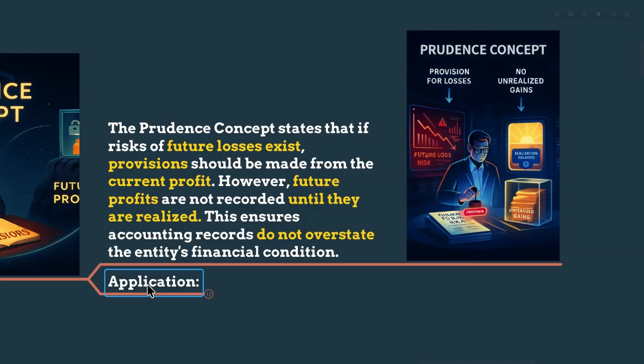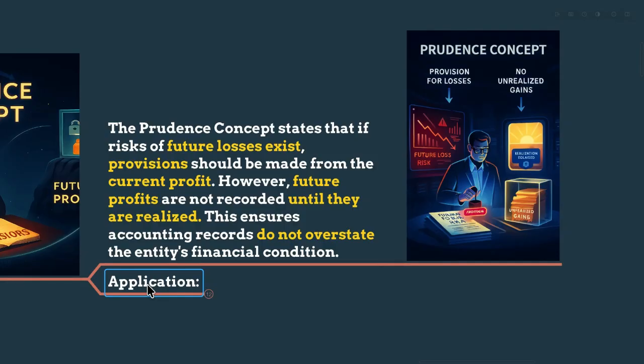It means from that 100,000 credit sale, you are estimating that you are not going to receive 10,000 in the near future. But the customer didn't say that, right? But you know the loss is going to happen. So you are creating a provision for doubtful debts. There is an expense, so you reduce your profit by giving an expense for doubtful or irrecoverable debt, and you record that as a distribution expense in the income statement. You are reducing the current profit by 10,000.